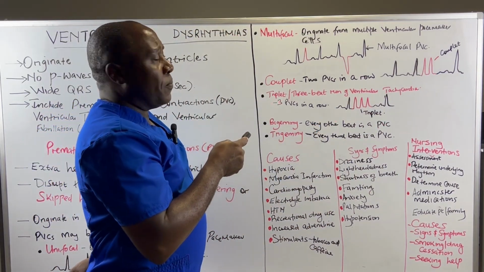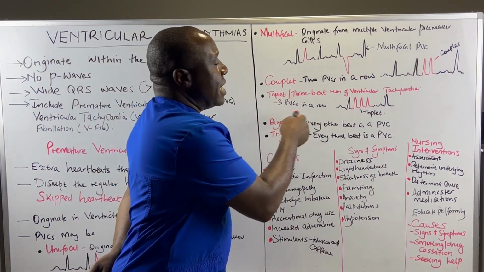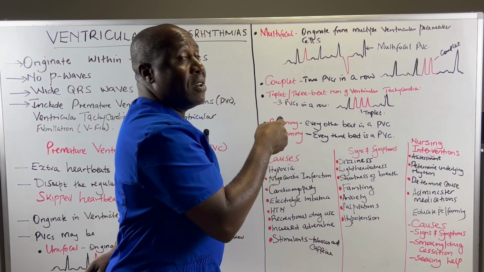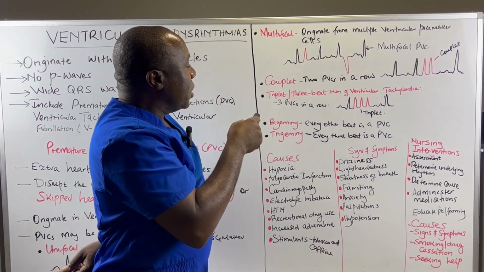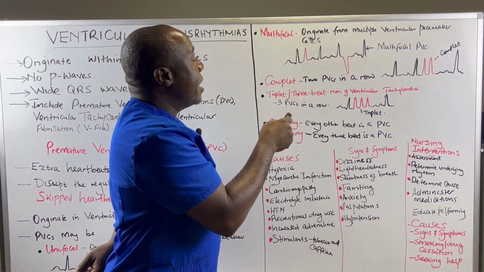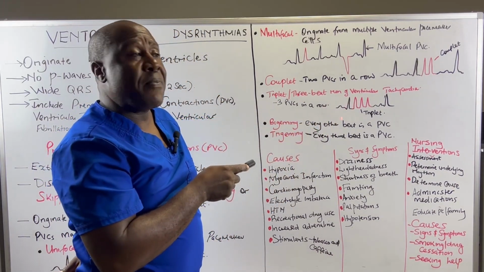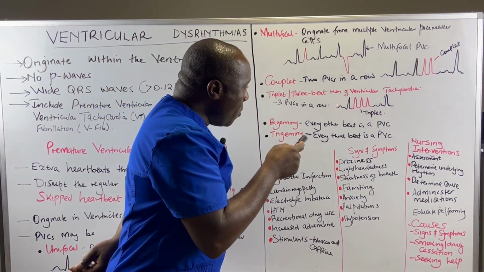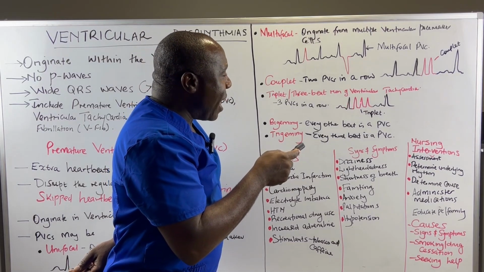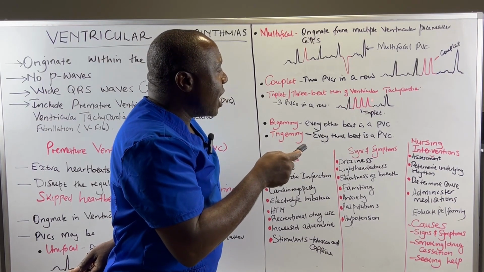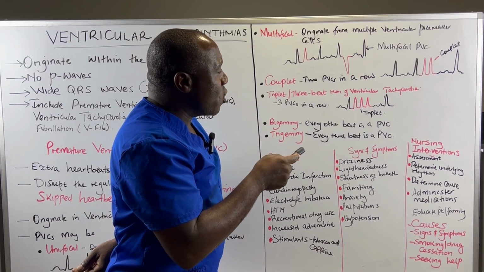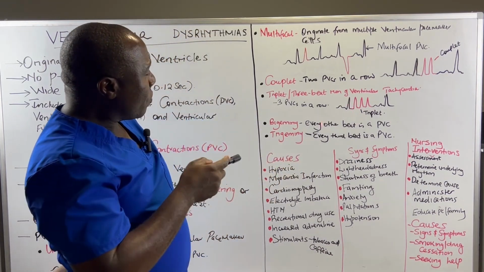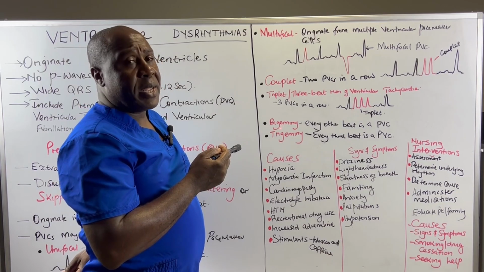We can also have a triplet. A triplet is three PVCs in a row. And when we have three or more PVCs in a row, we refer to that as ventricular tachycardia. And that's why this triplet is at times referred to as a 3-beat run of ventricular tachycardia. Three beats occurring one after the other. So we have a normal heartbeat that is disrupted by 3 premature ventricular contractions. Remember, before every one of these PVCs, there is no P wave. So that's a triplet.